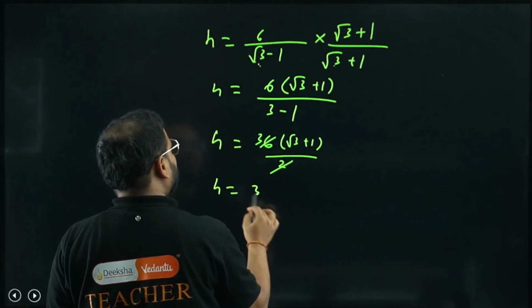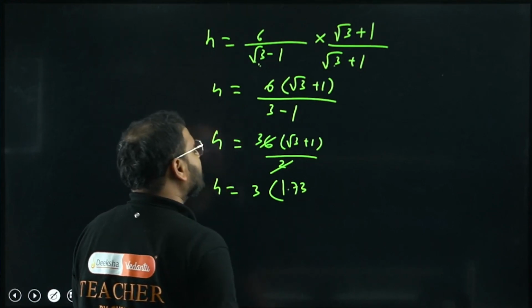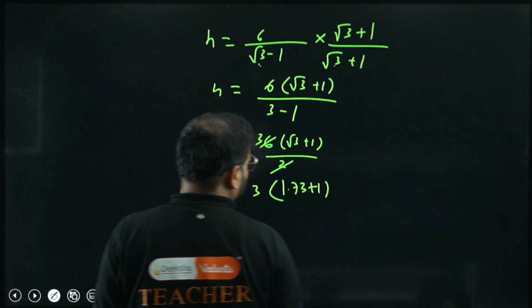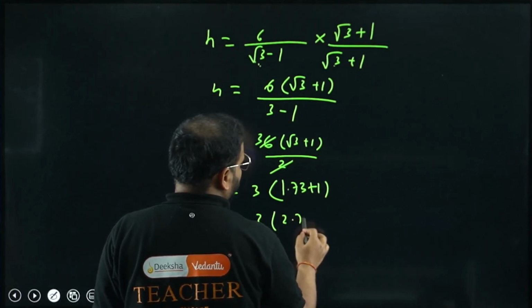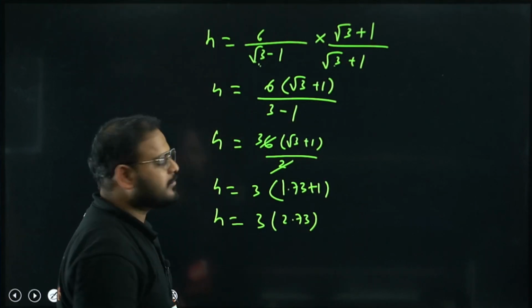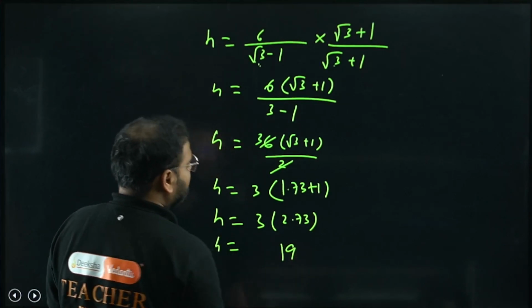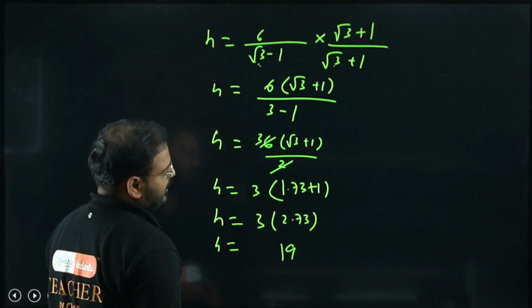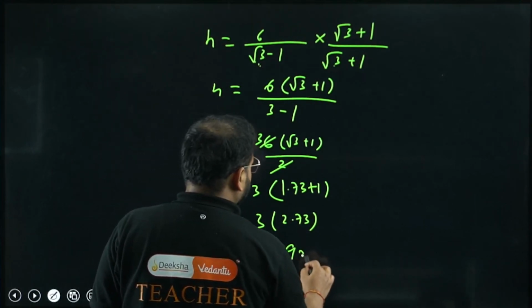H is coming as 3 times root 3 plus 1. Taking root 3 as 1.73, that is 3 times 2.73. So 3 threes are 9, 3 twos are 6 plus 2, 8. So 8.19 meters.